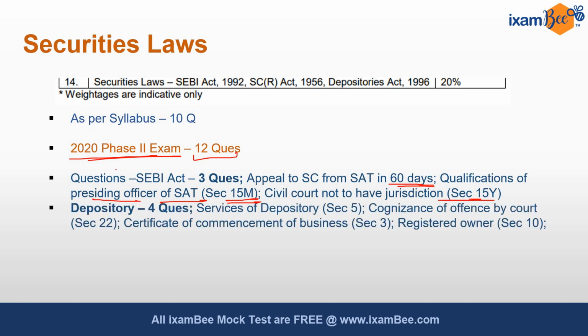Then from Depository Act there were 4 questions. One was related to the services of depository, that is section 5, that how the services of depository can be availed through a depository participant. Then another question was relating to the cognizance of offence by the court given under section 22. One was related to the certificate of commencement of business, section 3.